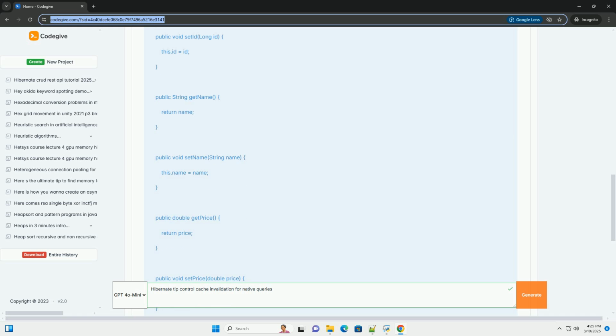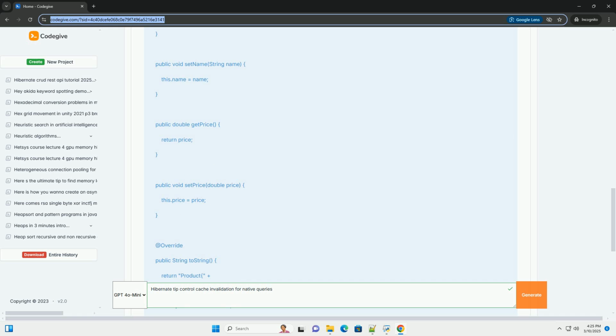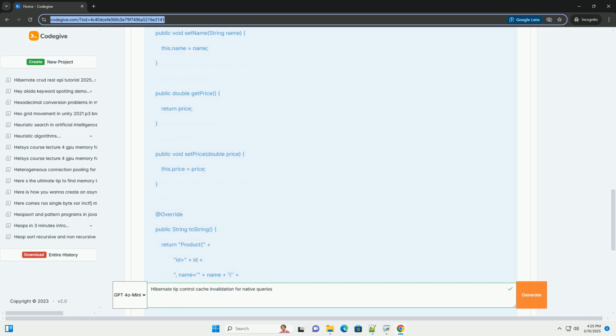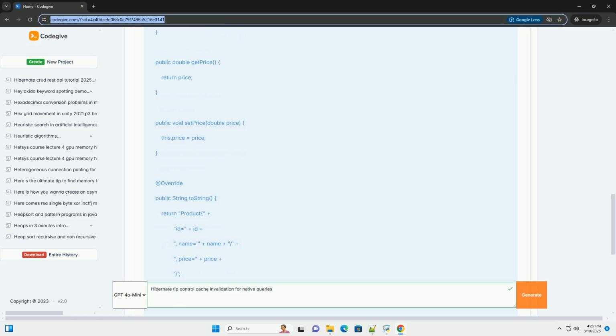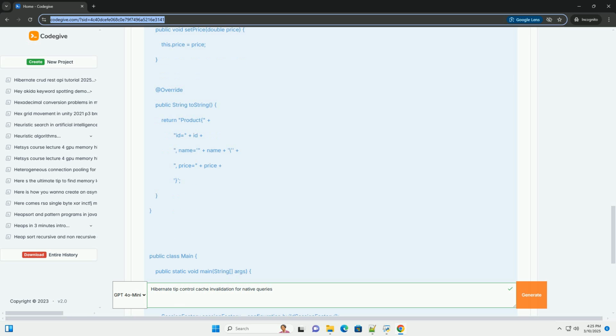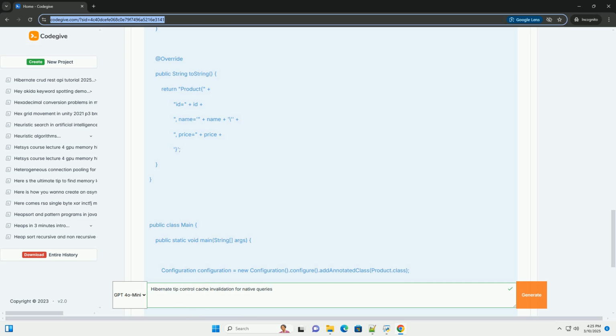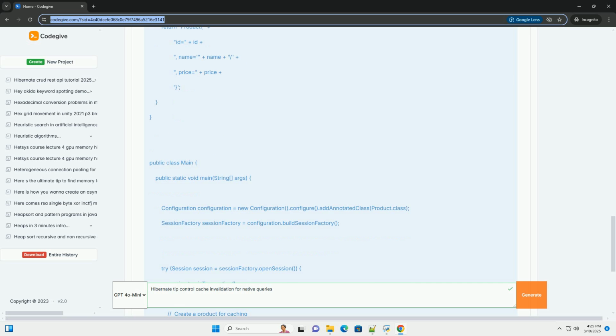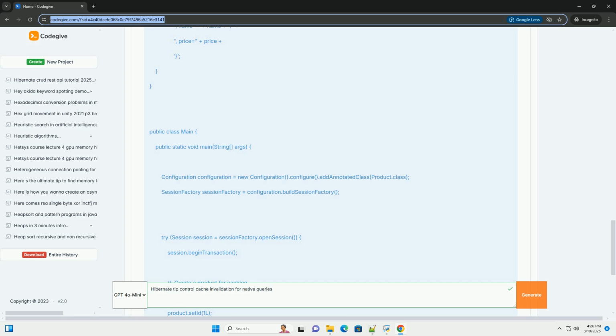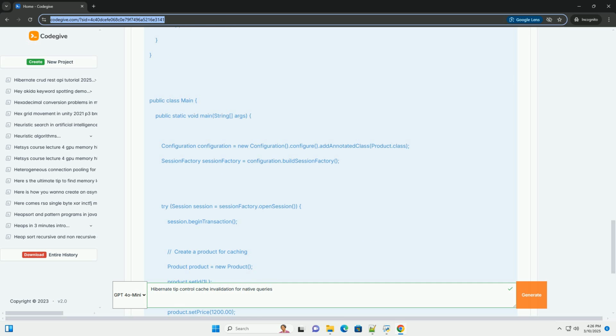This tutorial provides a comprehensive guide on how to effectively control cache invalidation when using native queries with Hibernate, covering various scenarios, best practices, and code examples. 1. Understanding the caching levels and native queries. Before diving into the solution, let's recap the key concepts.